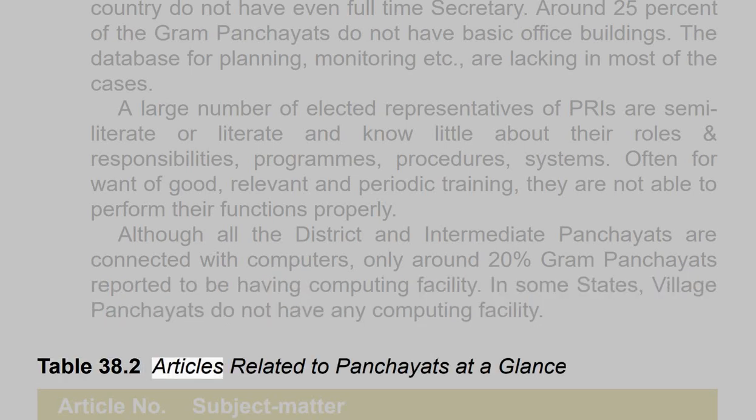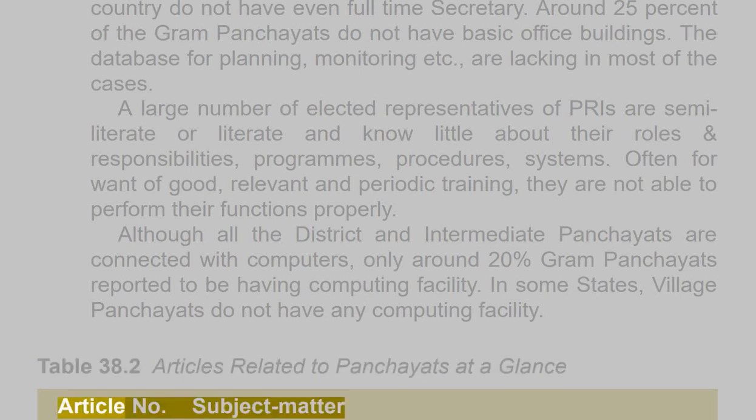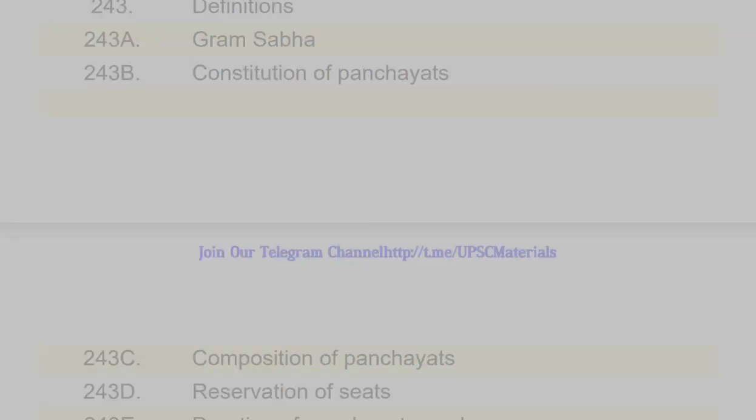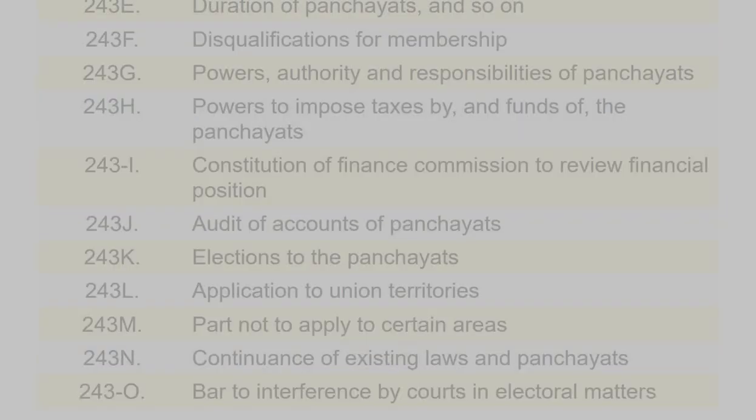Table 38.2 Articles related to panchayats at a glance. Article No. Subject matter. 243 Definitions. 243A Gram Sabha. 243B Constitution of Panchayats. 243C Composition of Panchayats. 243D Reservation of seats. 243E Duration of Panchayats, and so on. 243F Disqualifications for membership. 243G Powers, authority, and responsibilities of Panchayats. 243H Powers to impose taxes by, and funds of, the Panchayats. 243I Constitution of Finance Commission to review financial position.